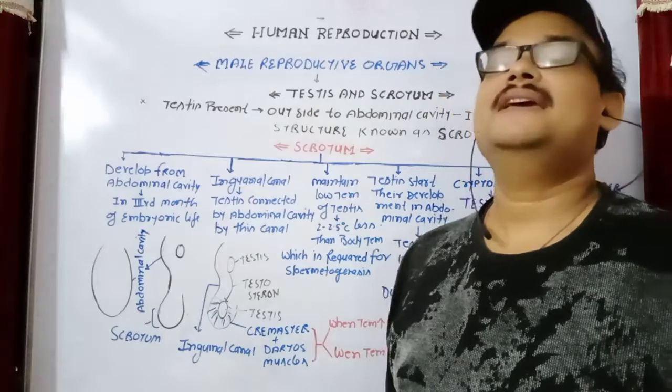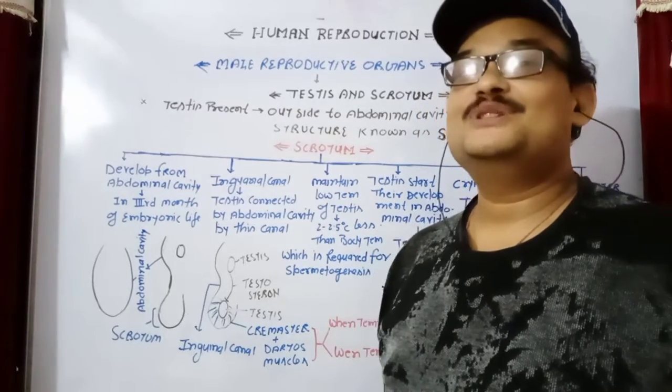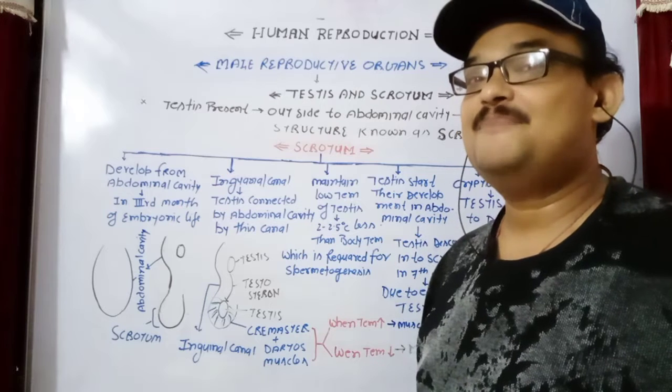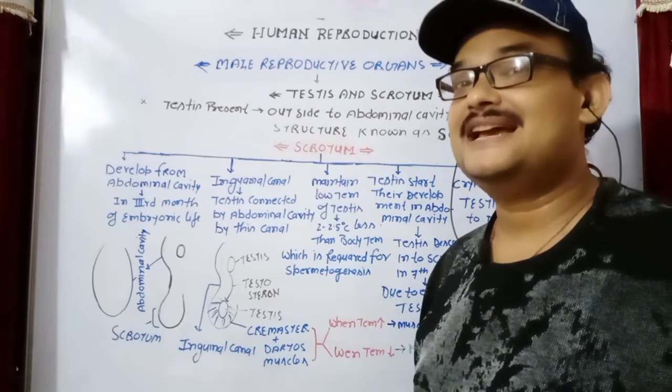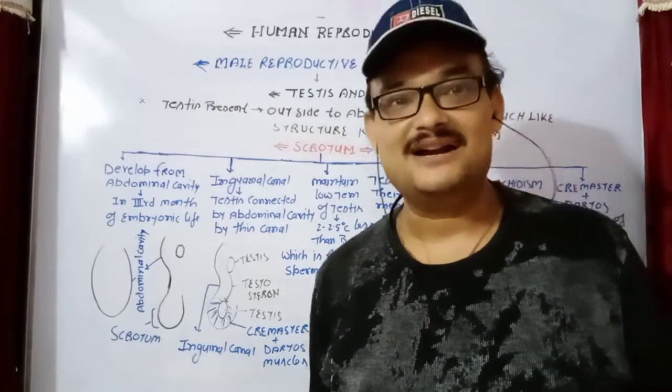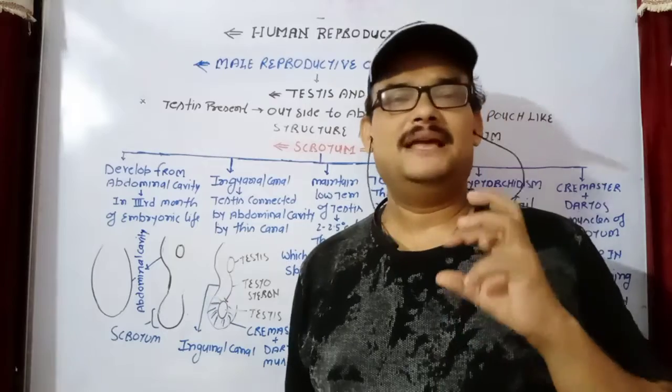In this way, the scrotum and its muscles, the dartos muscle and the cremaster muscle, help in regulation of the temperature of the testis inside the scrotum. That is a very important point. Now, one very important question again.